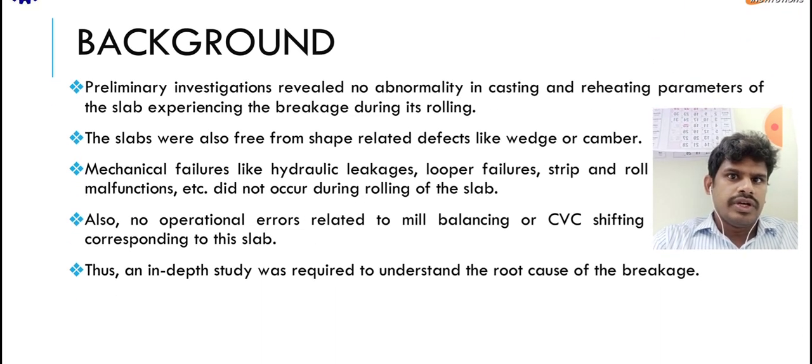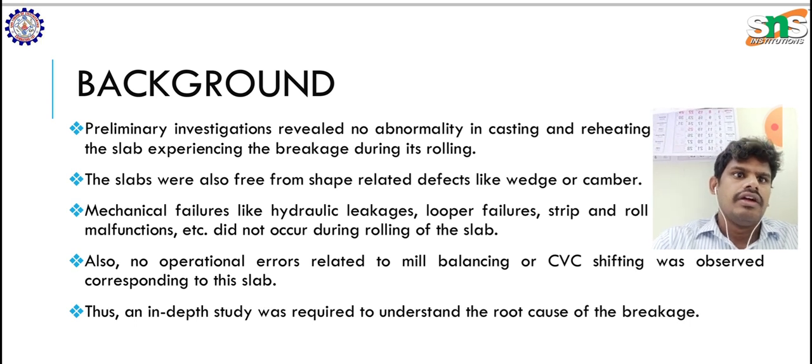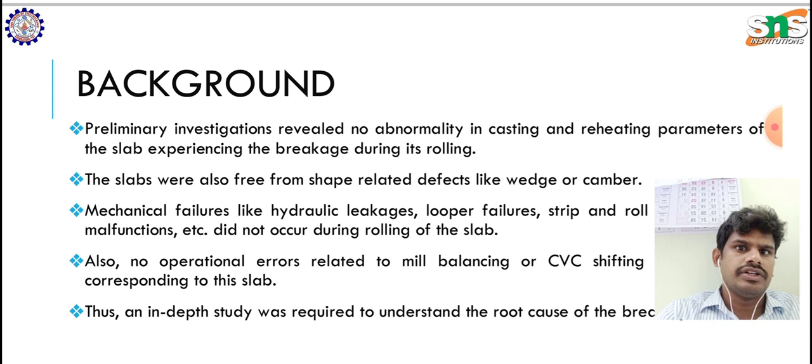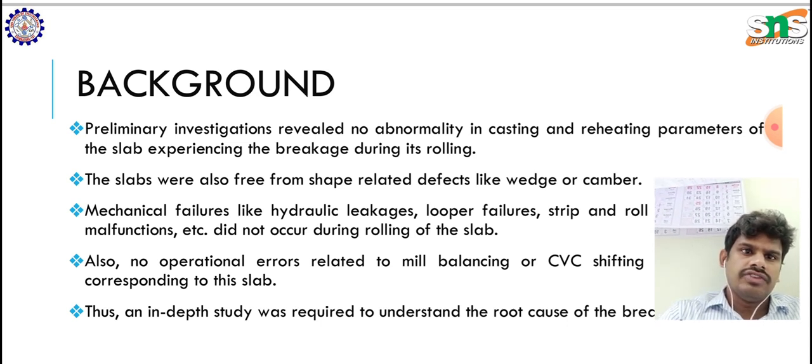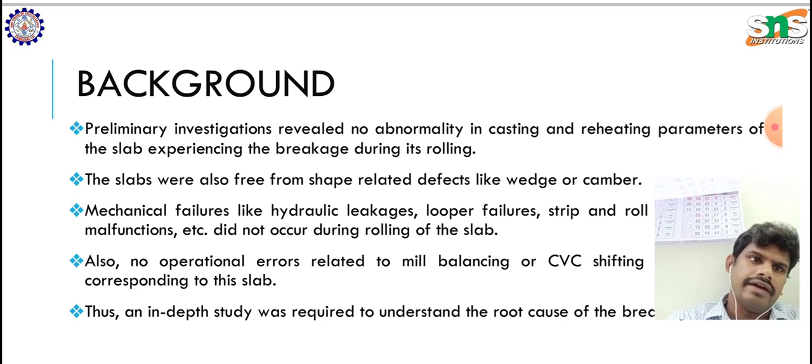A preliminary investigation revealed no abnormality in the casting and reheating parameters of the slab that broke during rolling. The slabs were also free from shape related defects like wedge or chamfer.